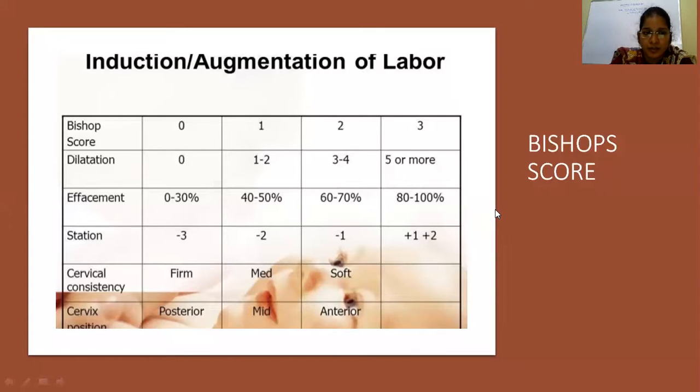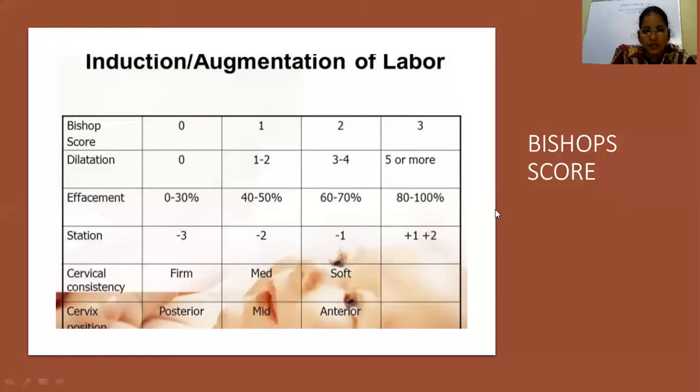Now coming to effacement, a score of 0 for 0 to 30%, 1 for 40 to 50%, and 2 for 60 to 70%, and more than 80% is a score of 3, meaning the patient is in the active phase of labor. Coming to station, -3 is given a score of 0, -2 a score of 1, and -1 a score of 2, and 0, +1, +2, anything above 0 station is a score of 3.